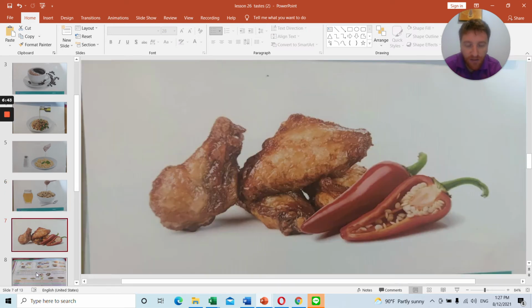And chicken wings. Remember chicken wings, you can count, you can see 1, 2, 3, 4, 5, I think. So how did the chicken wings taste? They tasted spicy. So that is what you need to know for today, the difference between countable and uncountable. Countable is they tasted, and uncountable is it tasted.